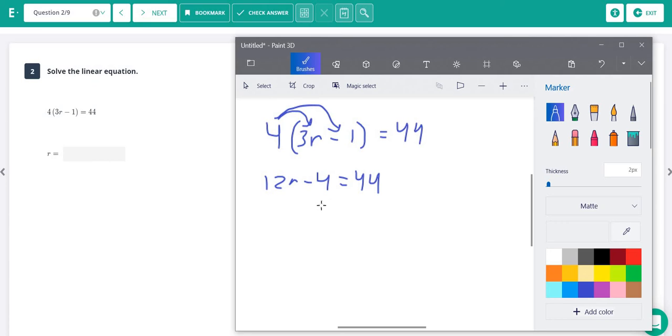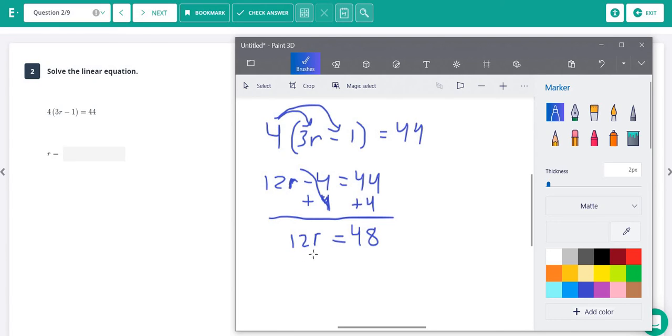Again, we have to use opposite operations to solve. We have to get rid of this 12, and we have to get rid of this -4 to isolate our r. Whenever you're doing algebra, your main goal is to get the letter, the variable, by itself. So we have to get rid of these other numbers here. If it's minus, then you do the opposite, which is plus. So we're going to add 4 to both sides. If you have multiplication like we do here and subtraction, always do the addition or subtraction first. So we're going to add 4 to both sides. -4 plus 4 cancels out, just leaving us a 12r on this side. And 44 plus 4 is 48.